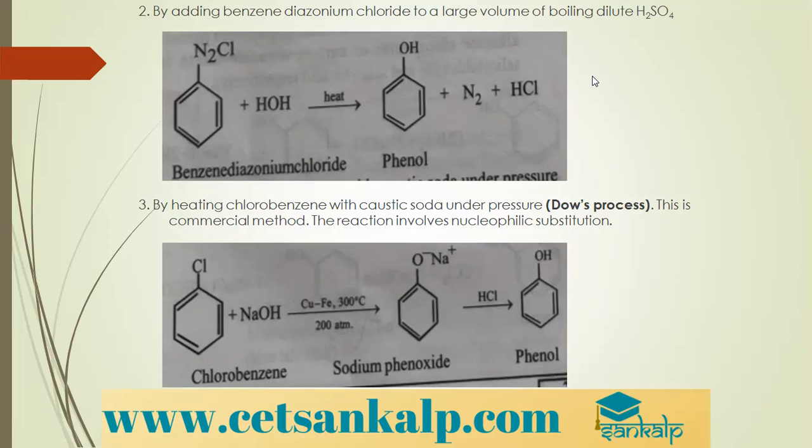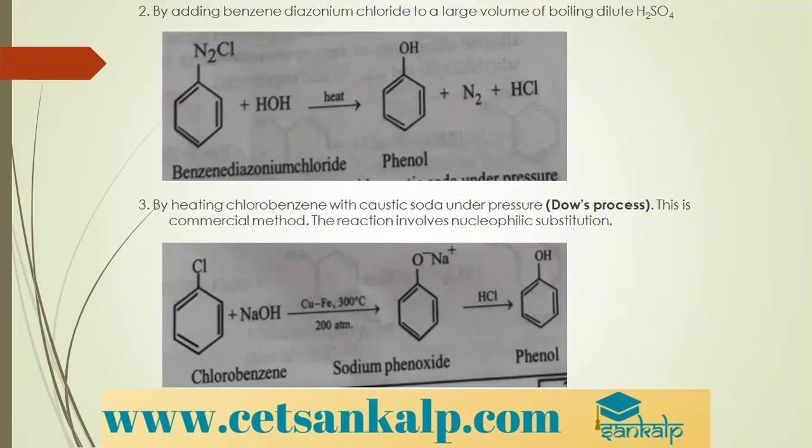Yes, a large amount of boiling H2SO4. So you can see there, benzene diazonium chloride is nothing but a benzene diazonium salt. Yes, we know how it is obtained. When this benzene diazonium salt is hydrolyzed, treated with water, what do we get? We get phenol with the displacement of nitrogen gas, and it occurs under pressure.